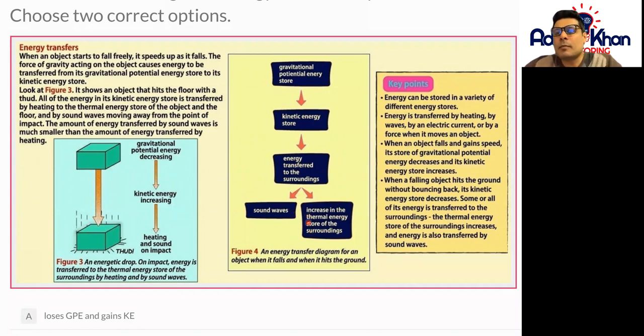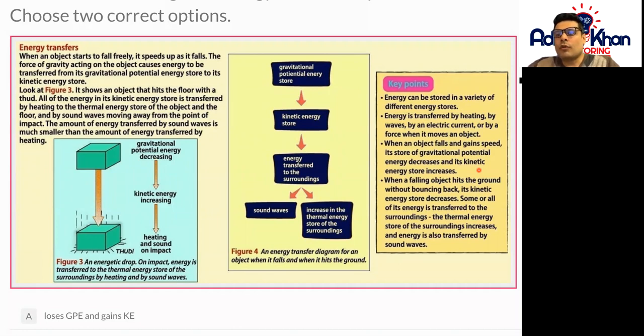So the key points to remember here are: energy can be stored in a variety of different energy stores. Energy is transferred by heating, by waves, by an electric current, or by a force when it moves an object. When an object falls and gains speed, its store of gravitational potential energy decreases and its kinetic energy store increases.